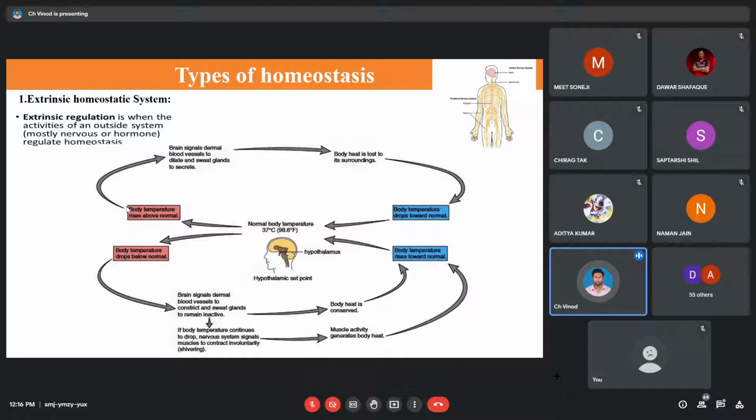So such kind of a regulation is called as extrinsic homeostatic regulation. Intrinsic matlab everything is happening on its own. That's intrinsic. Extrinsic matlab you are receiving some controlling inputs from the controlling centers, which are located at different locations. It can be your nervous system or it can be your endocrine system. So such kind of a homeostatic mechanism is called as extrinsic homeostatic mechanism. So these are the two different types.